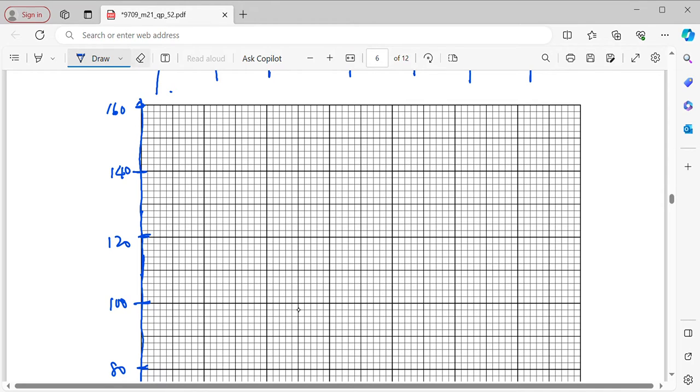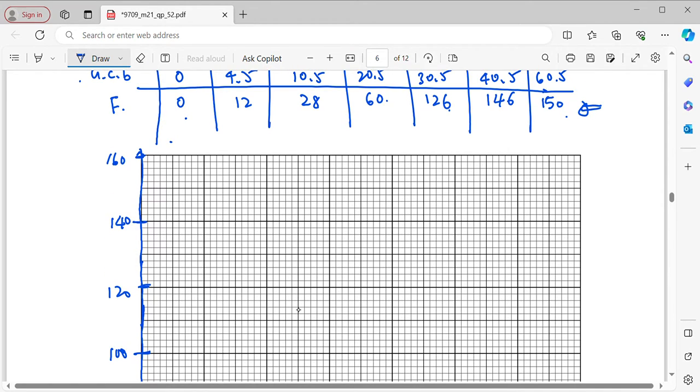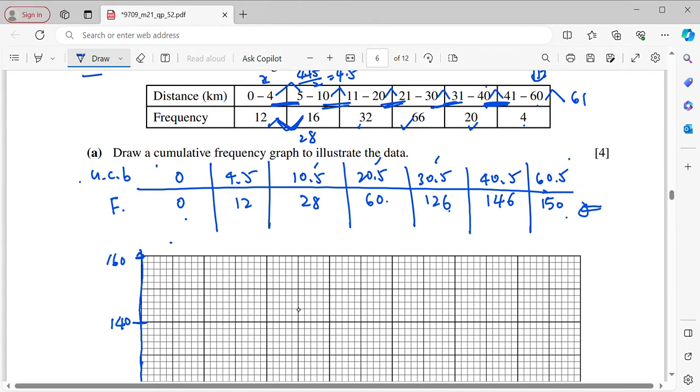So this is cumulative frequency, which is a capital F. Right. So now we need to mark all the points.